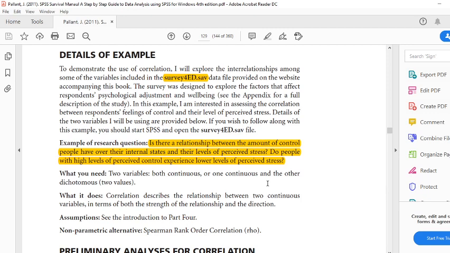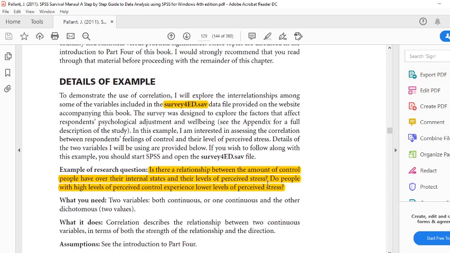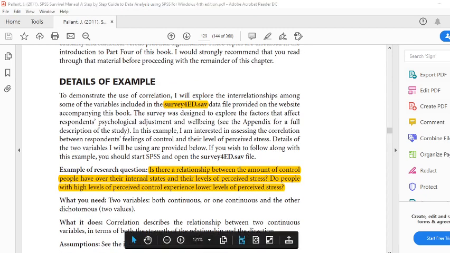In simple words, it is like the relationship of rain with the growth of plants. You can check like that. There can be hundreds of these kinds of examples. So this is the theory, and this is how you will conduct the test.